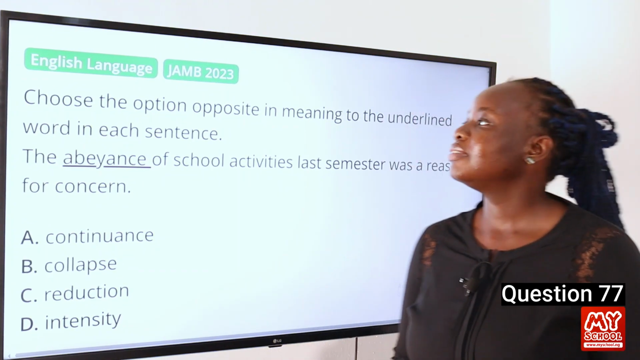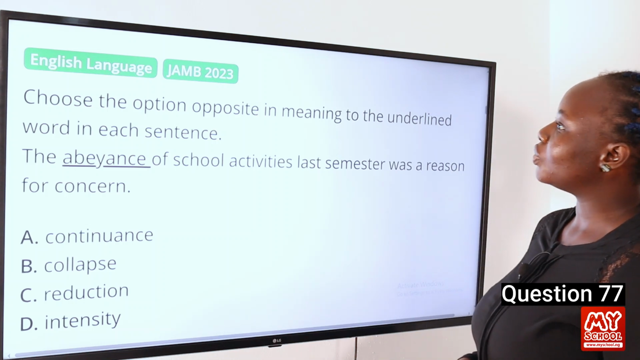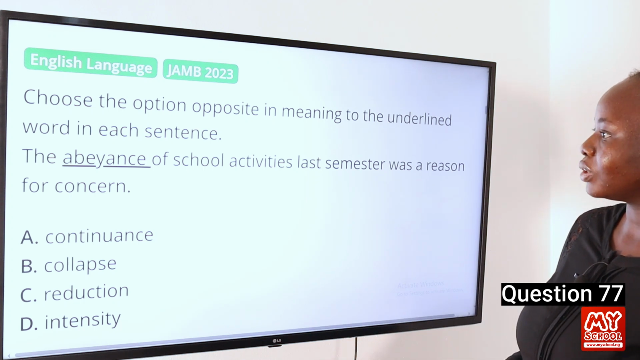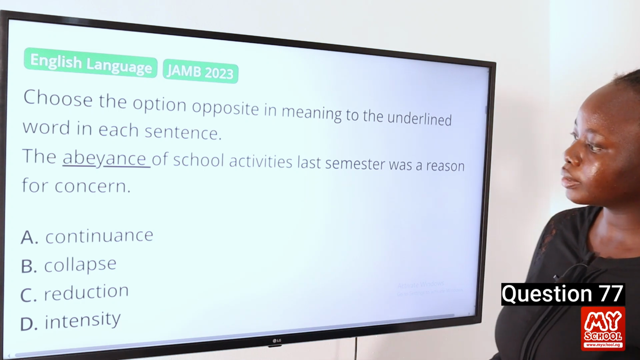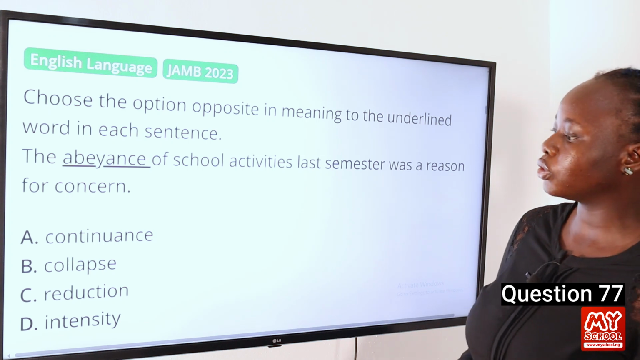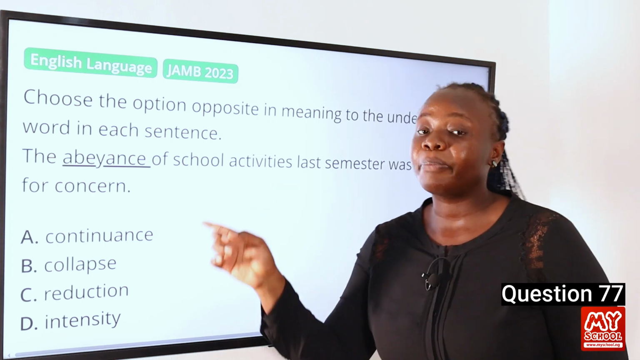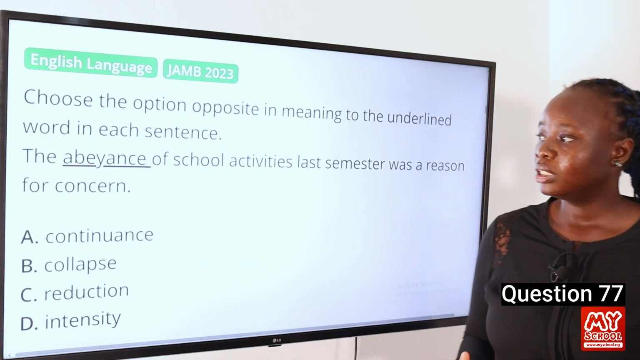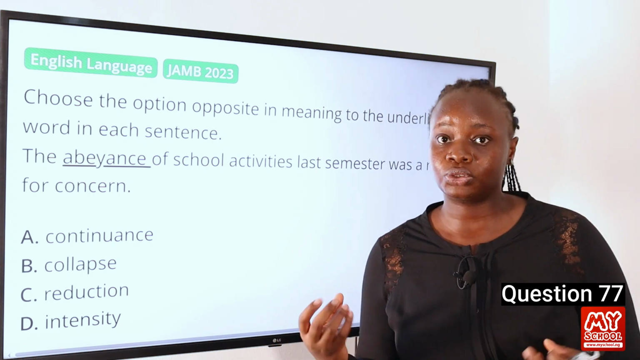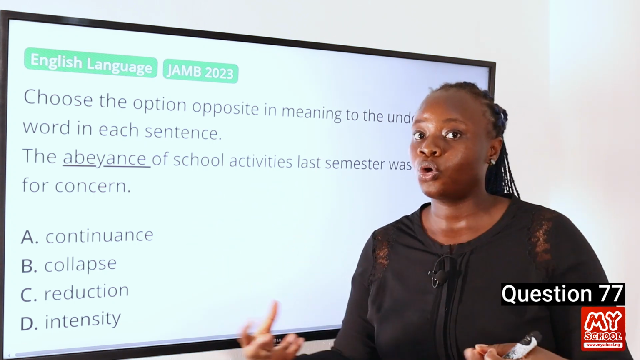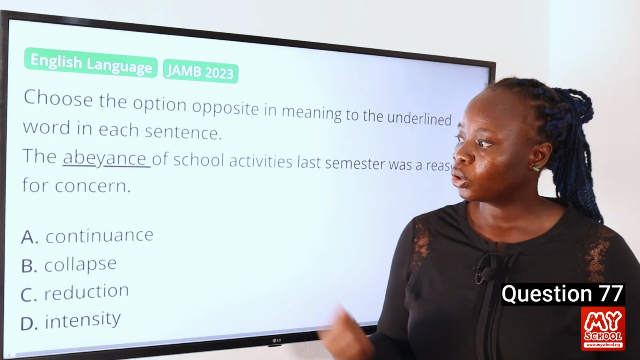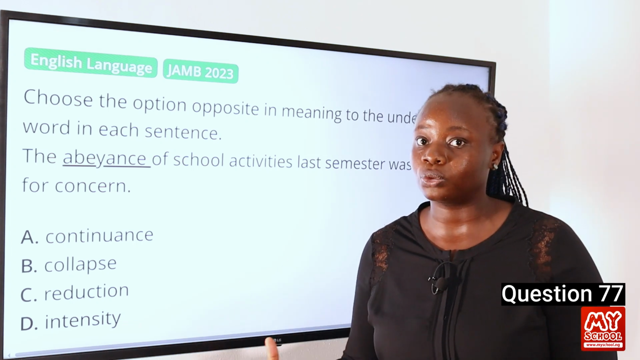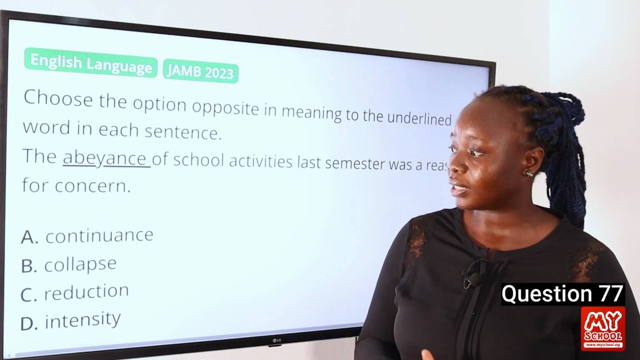Question 77. Choose the option opposite in meaning to the underlined word in each sentence. The abeyance of school activities last semester was a reason for concern. A, continuance, B, collapse, C, reduction, and D, intensity. So the word abeyance actually means the ending or suspension of a particular event. In this case, we're looking for the opposite in meaning to that, which means the moving on or carrying on of a particular activity. So let's look at the options. Option A says continuance, and continuance actually means the carrying on of a particular activity. So that could be our answer.